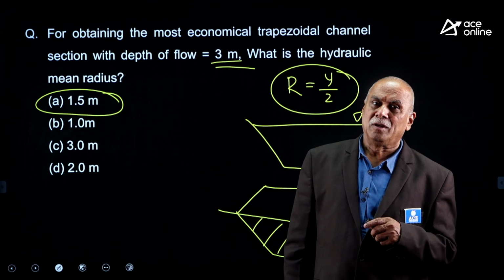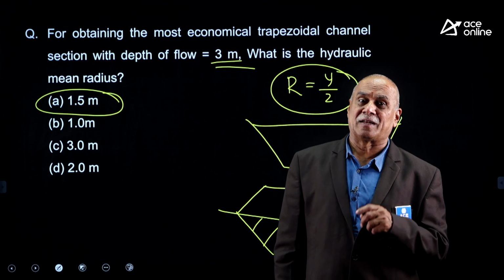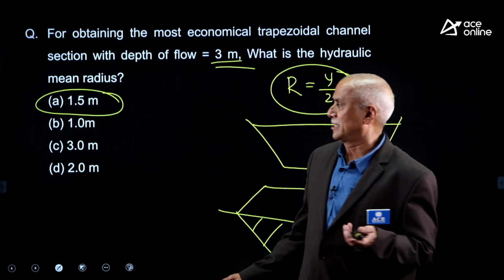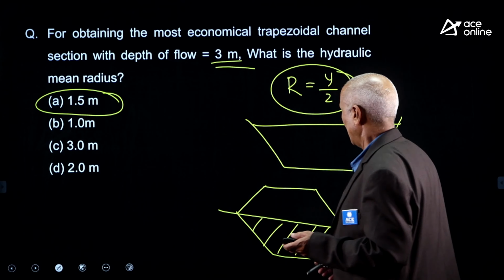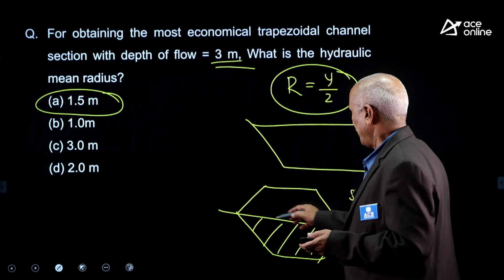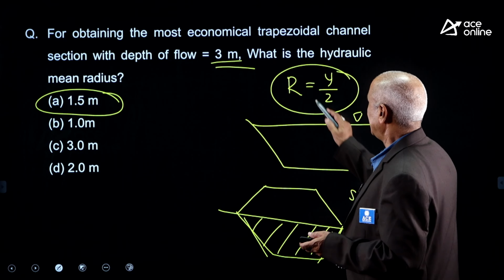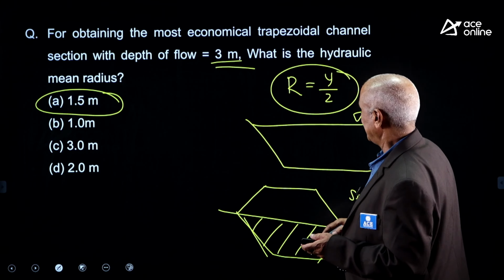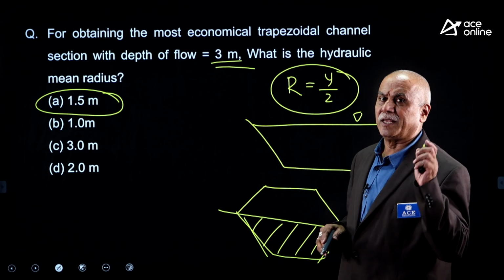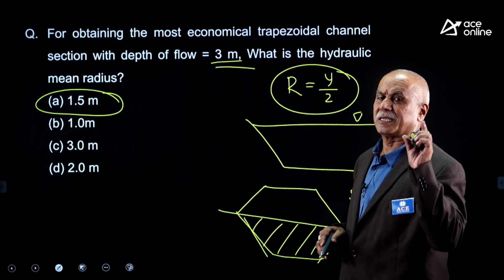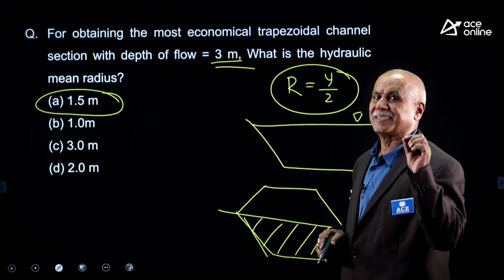He may ask you which of the following is the condition for the most economical trapezoidal section. Top width is equal to the sum of the sides. R is equal to y by 2. Shape of the most economical trapezoidal section: semi-regular hexagon.